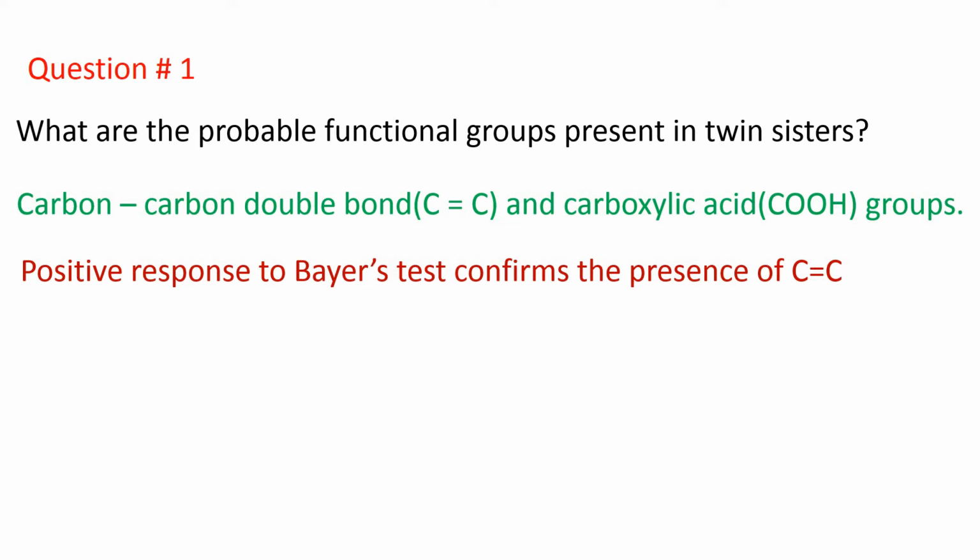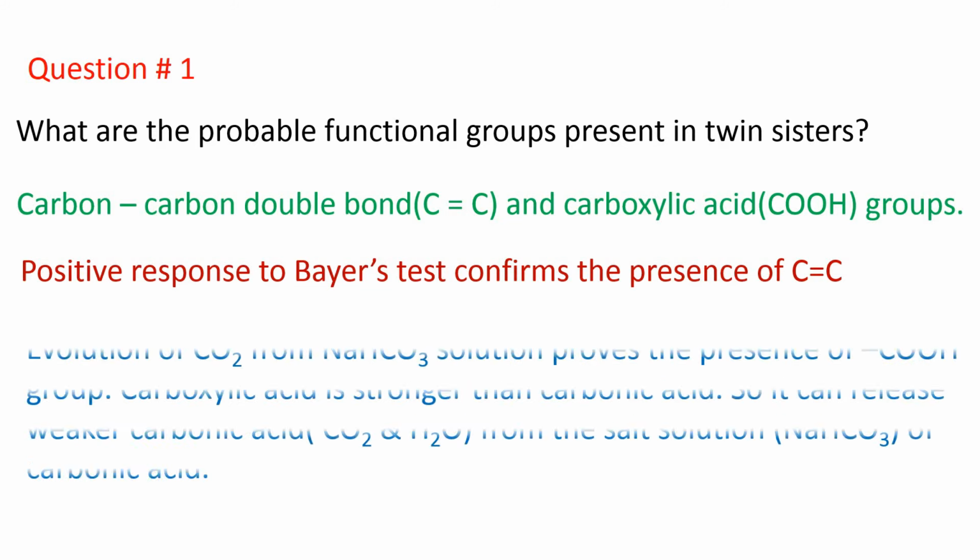So this stronger carboxylic acid can release the weaker acid, that is carbonic acid, or carbon dioxide plus water, from the salt of this weaker acid. That means the salt of carbonic acid, or sodium bicarbonate solution. This proves that carboxylic acid groups are present in the molecules of these twin sisters.